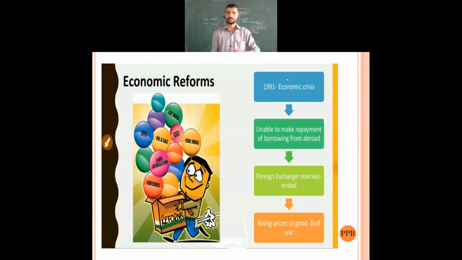Three important points came into existence. First, make privatization, then reduce the government role. That is how liberalization took place, privatization took place, and the economy was opened to the world and other countries, and the restrictions on exports and imports were removed. These things took place in the new economic policies.